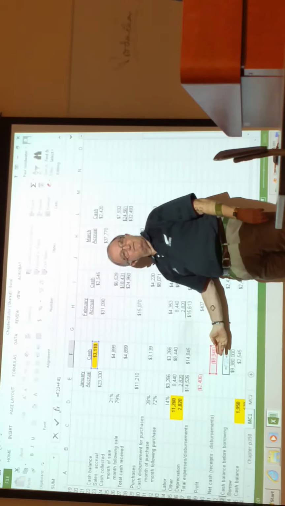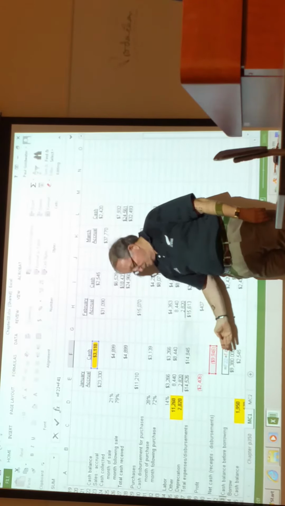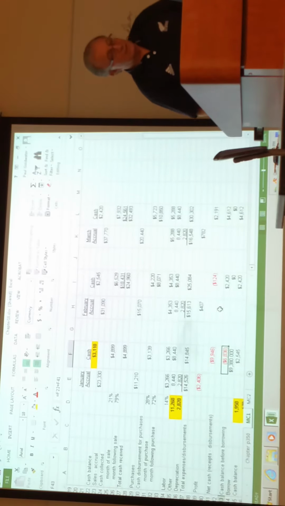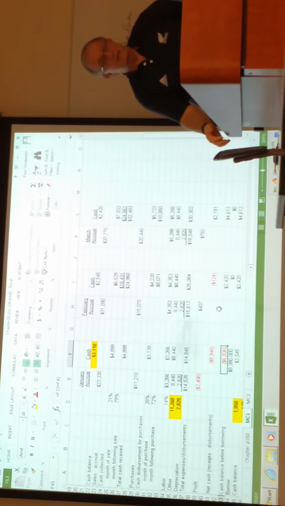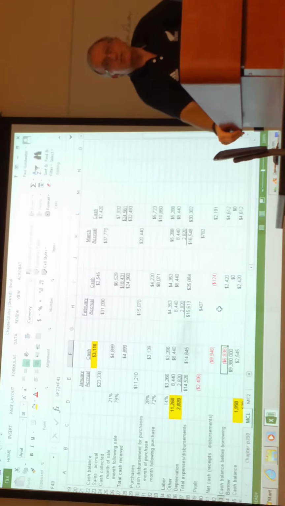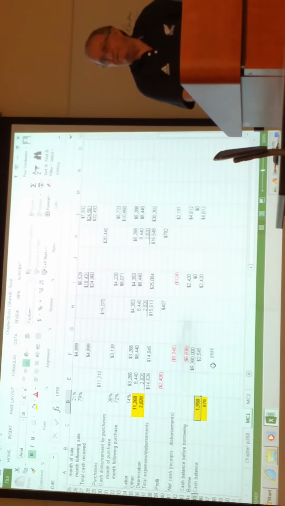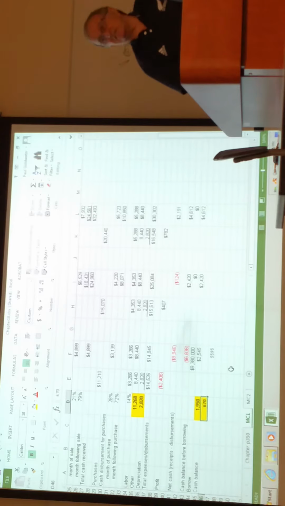We have a deficit from operations to give us a net cash balance of negative 6,800. And what did the question say? I had to keep a minimum balance of 1950, and I can borrow in increments of 670.